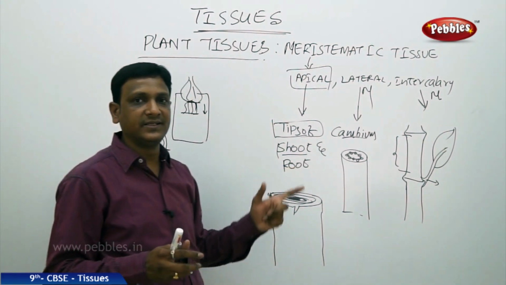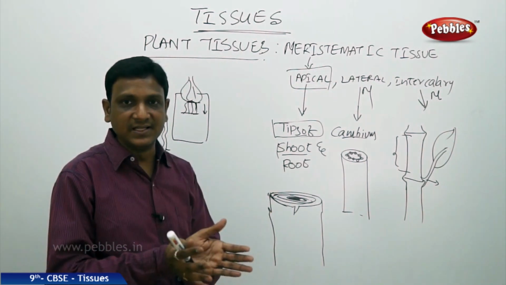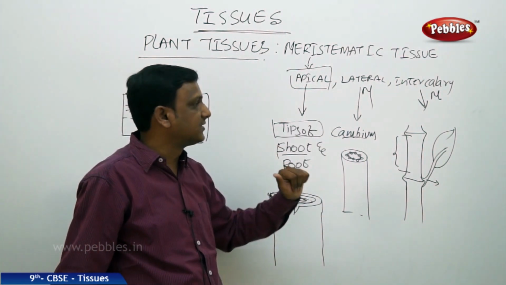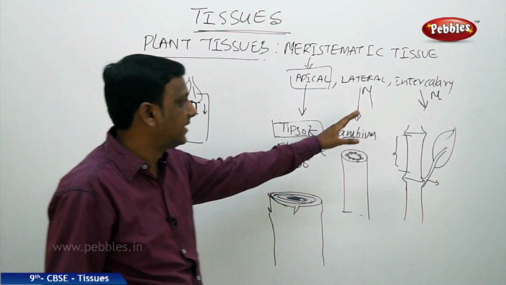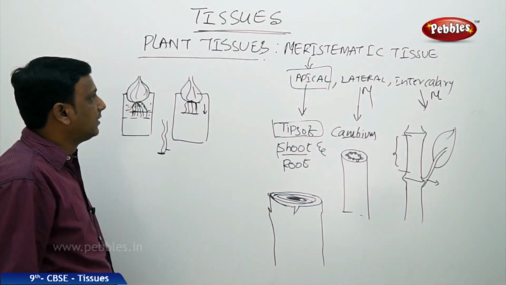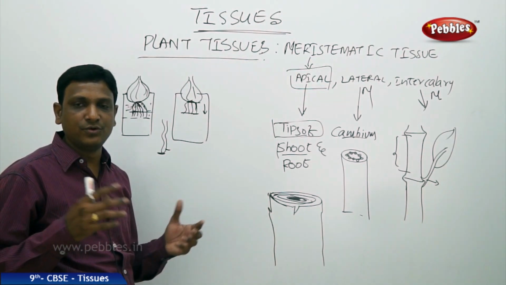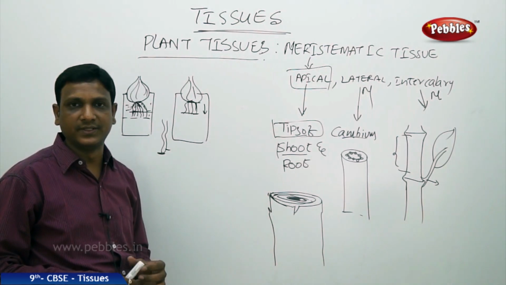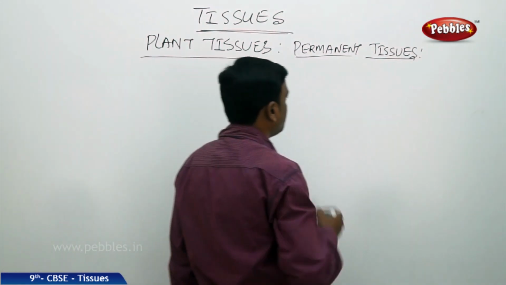And lateral means the actively growing tissue is also found between the vascular bundles, which increase the girth of the plant, that is the lateral meristem. And between one node to another node we find some other meristematic tissue called as intercalary meristematic tissue. Now let us see the permanent tissues. The permanent tissues, again there are two types, simple permanent tissue and complex permanent tissue. Let us see what are they. So the next one, permanent tissues.